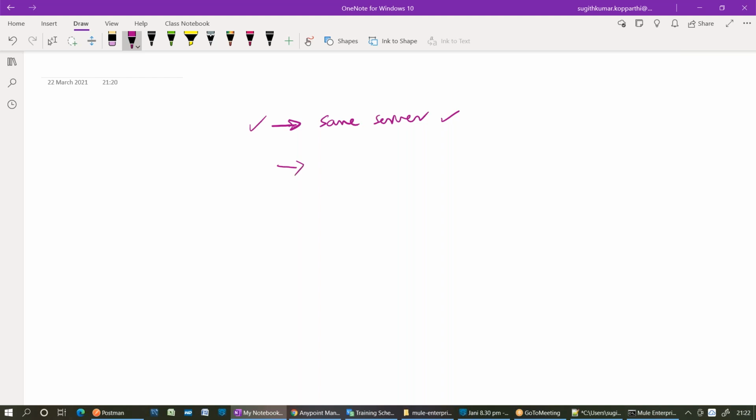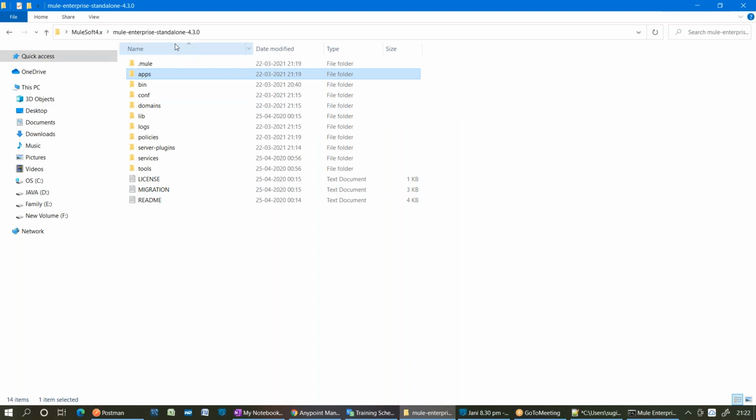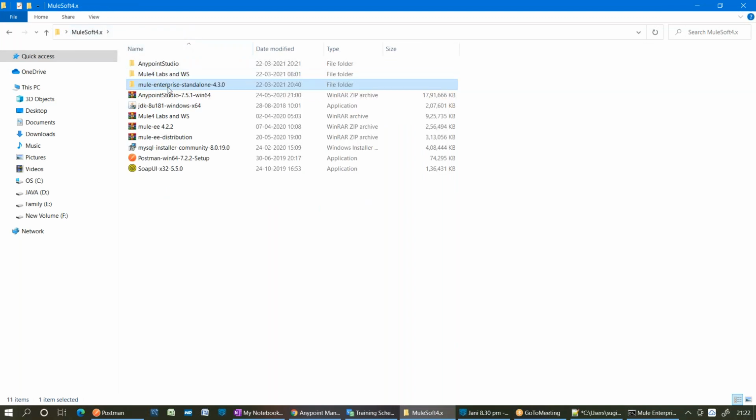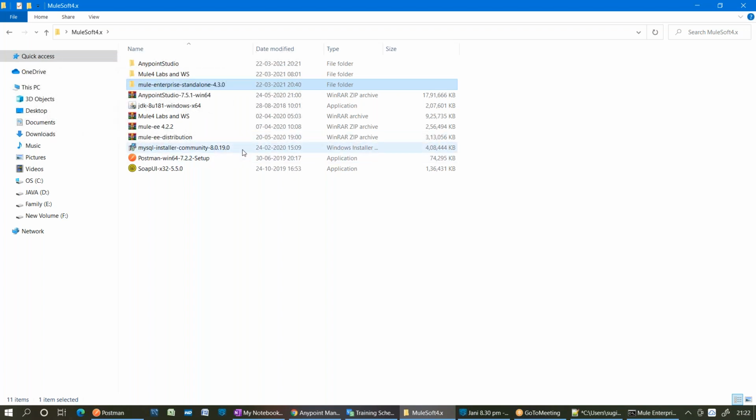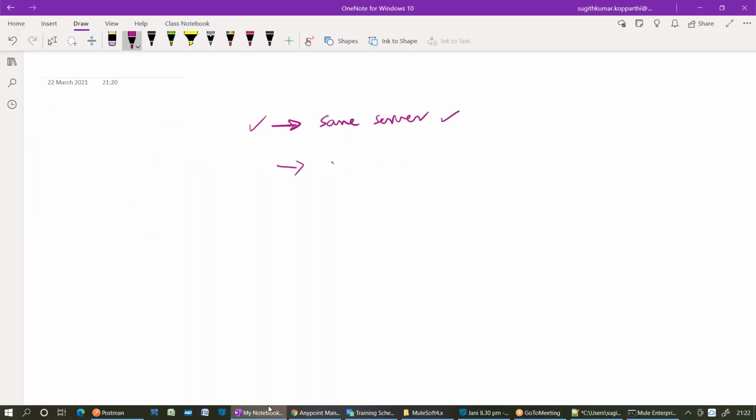The second task is, of course, I have given you only one runtime. You will not get any other runtime from the website either. What you can do is edit the name of this Mule EE distribution standalone 4.3, like what I have done here. So try to edit the name. It will be treated as one more server with a different path. Try to register this second server also with the runtime manager. That is the second one.